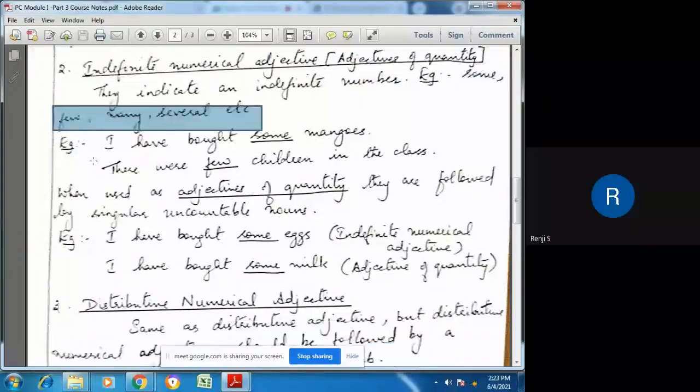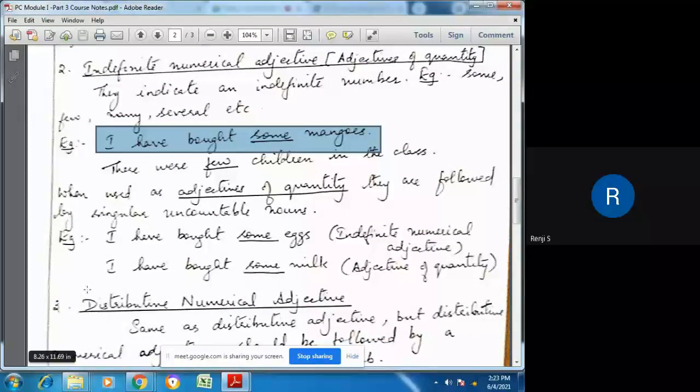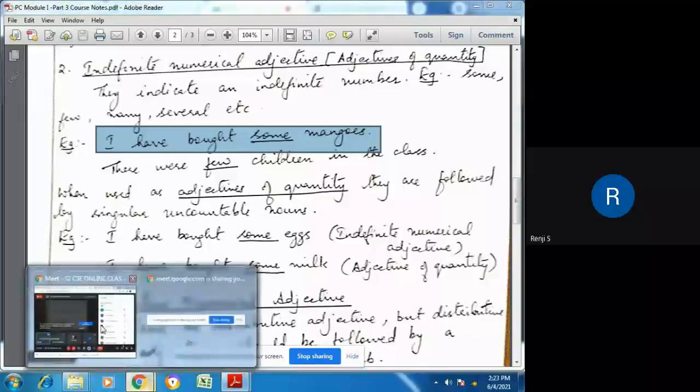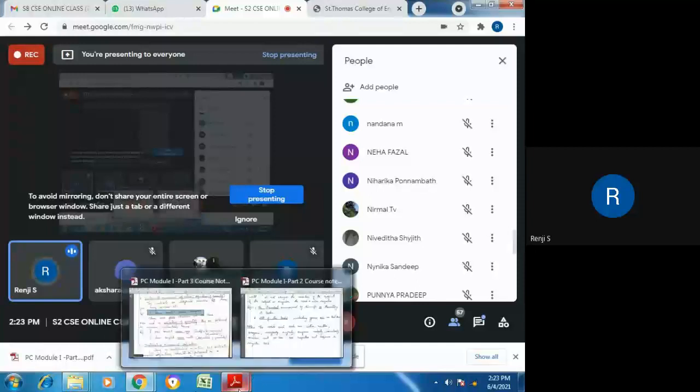Now let us look at the examples. I have bought some mangoes. Do we know the number of mangoes that we have bought? Can we exactly count the number of mangoes? If I say like that, I have bought some mangoes, do you know the count?